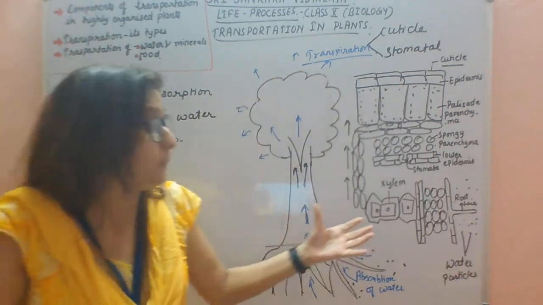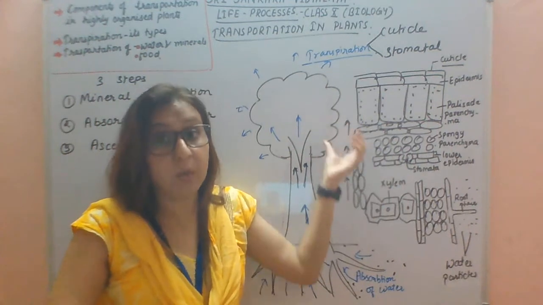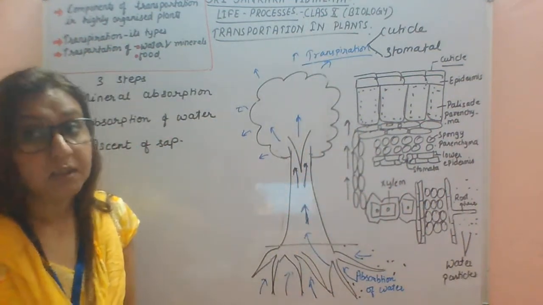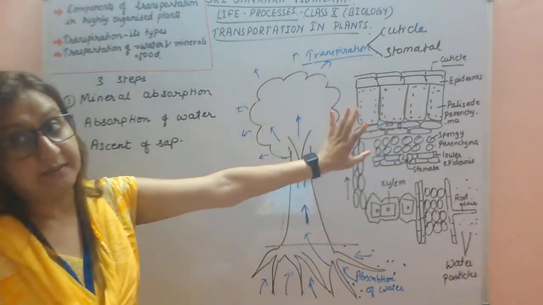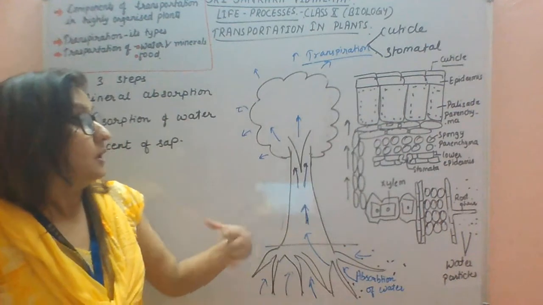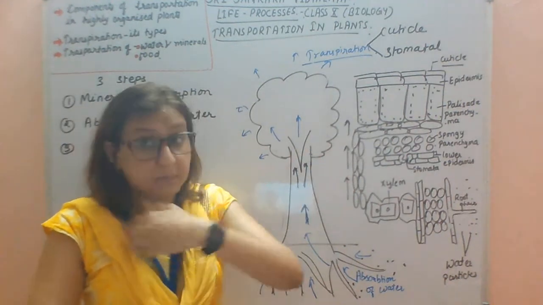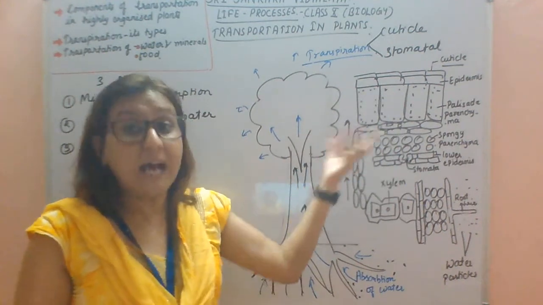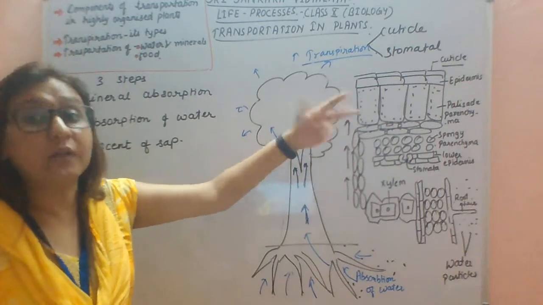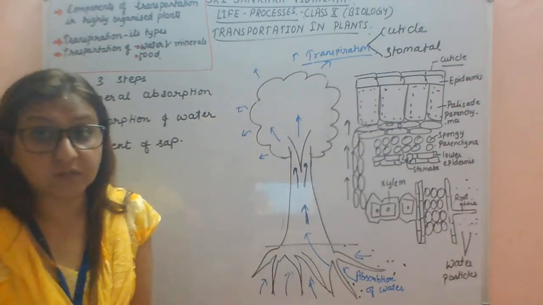Due to this suction pull, the water is continuously getting up to the heights of the plants, and the water reaches the different parts of the plant. So maybe the plant is very large or very big in height, 5 meters, 3 meters. Due to the suction pull, or transpirational pull, the water gets transported into the different parts of the plant.